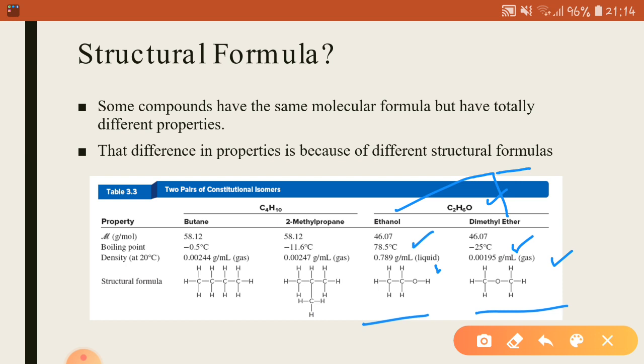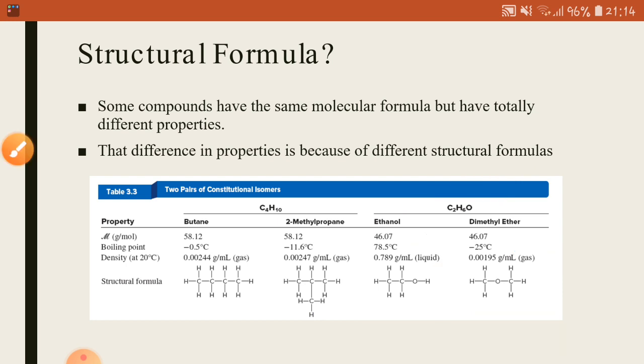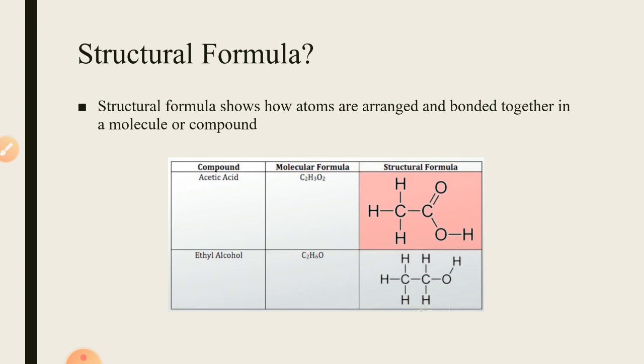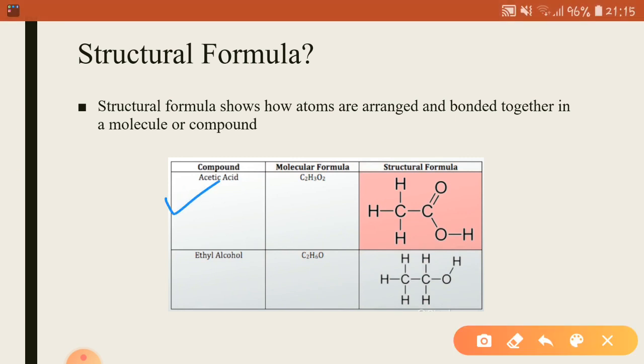So therefore, for a chemist, it is necessary that he or she also knows the exact structural formula of a compound if they want to study that compound, because each structure would have different properties associated with it. So the structural formula shows how atoms are arranged and bonded together in a molecule or a compound. Here are certain examples of compounds with structural formula and molecular formula.